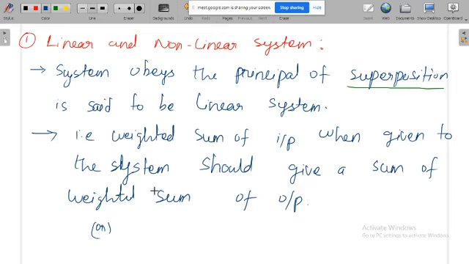So another name for superposition is the principle of linear combination.